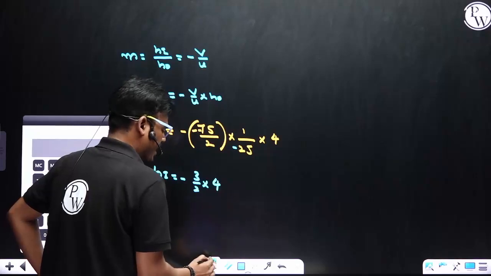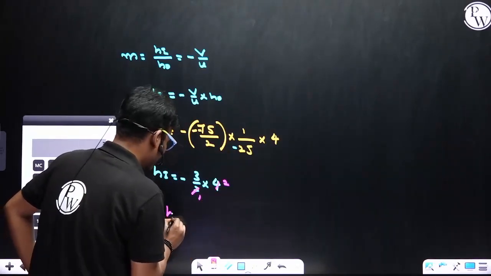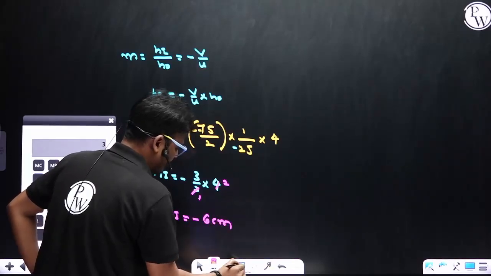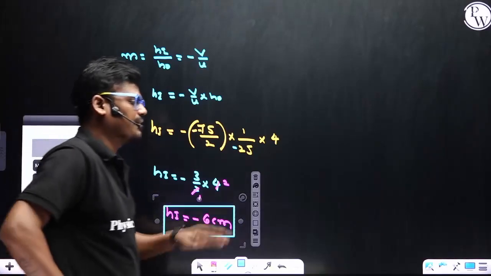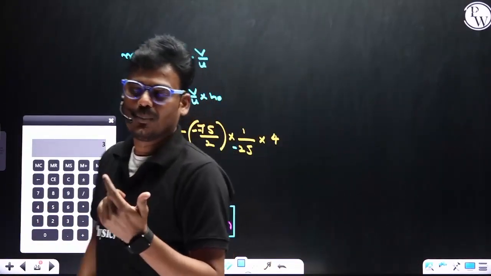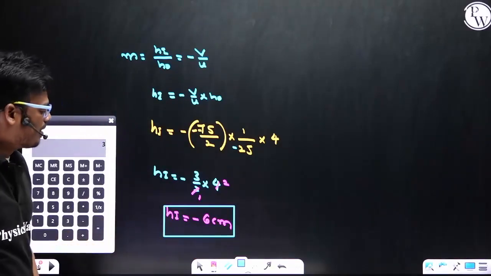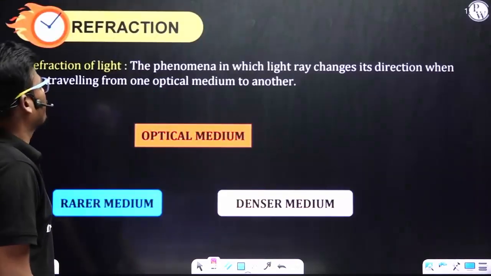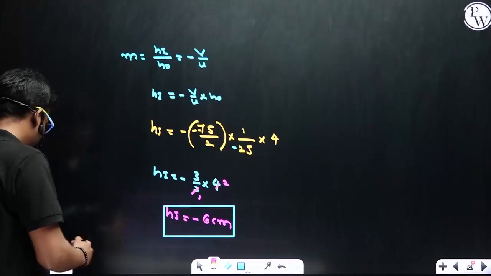3 by 2. And here you can see 2 1s are 2, 2 2s are 4. And hi, that is equal to minus 6 centimeter. Height of the image is negative, which means it is below the principal axis. Below the principal axis means it is a real image, and the size of the image is greater than the size of the object.